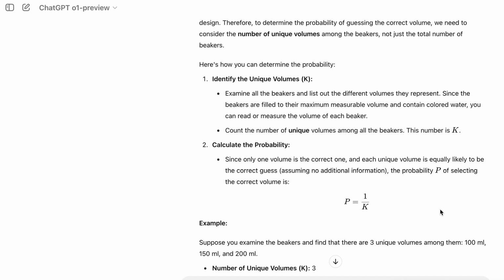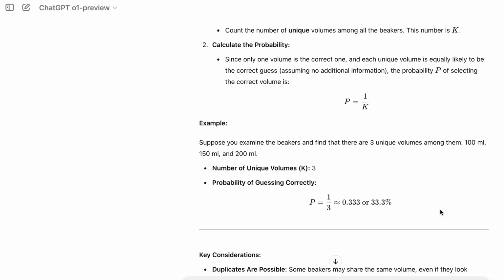Since only one volume is the correct one, and each unique volume is equally likely to be the correct guess, assuming no additional information, the probability P of selecting the correct volume is P equals 1 over K. And it gives an example of 3 unique volumes, and the probability of guessing that correctly is P equals 1 over 3, or 33.3%.